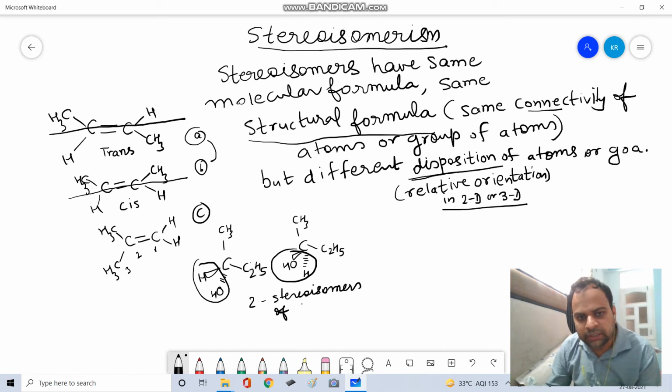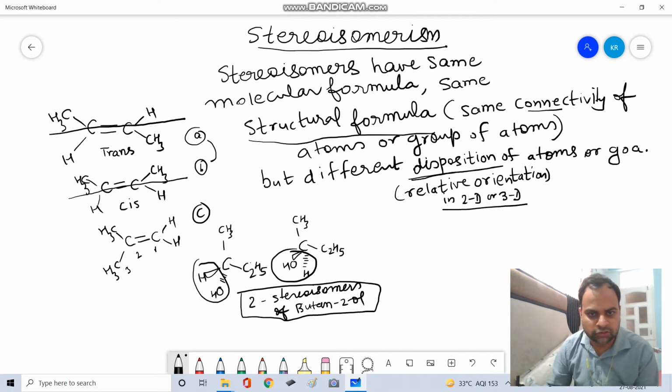We can call it 2-butanol also. Later on we will see these are enantiomers, one having R configuration and one having S configuration. That we will see later on.